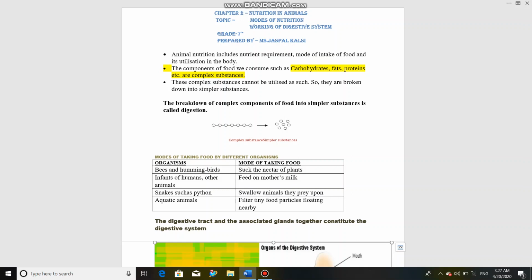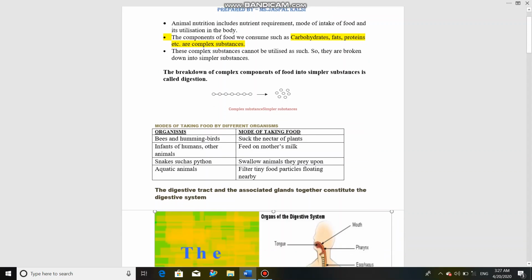Means what is their nutrient requirement? What sort of nutrients they need for getting energy, how do they take their food, and then how they utilize it in their body. We consume so many components such as carbohydrates, fats, proteins, but these are all in complex forms. We cannot get energy or utilize it in this complex form, so the enzymes and parts of the digestive system convert it into a simpler form. This process is called digestion.